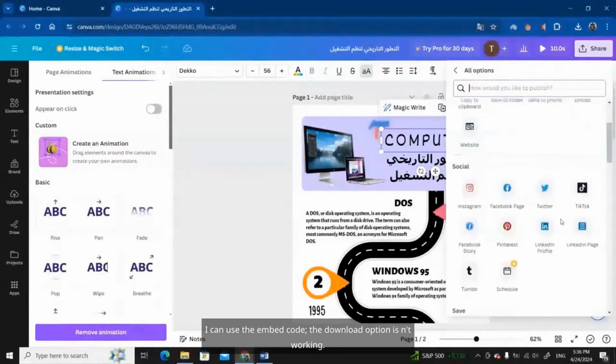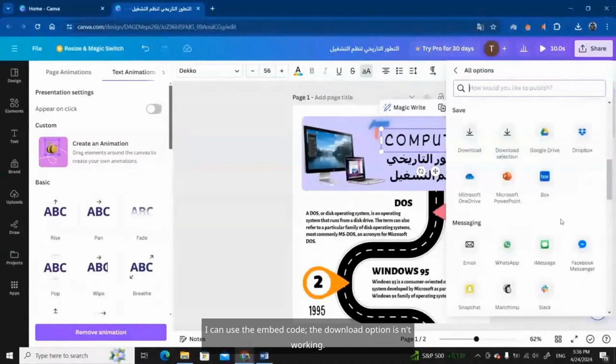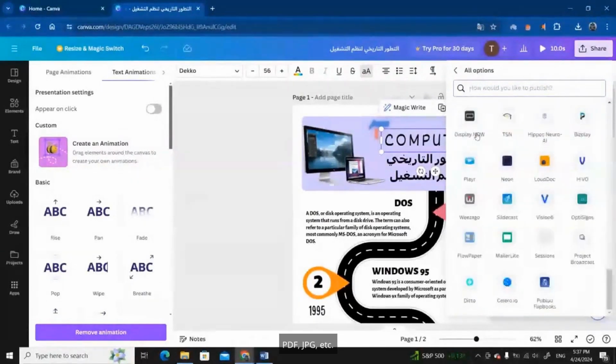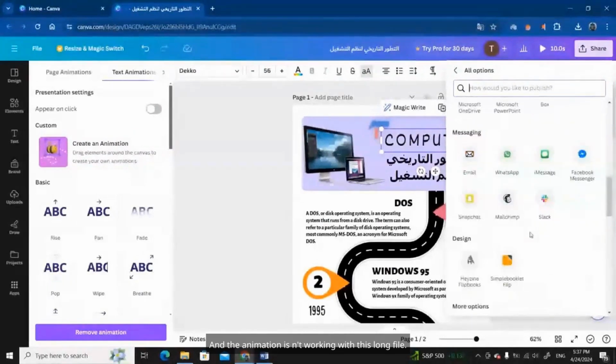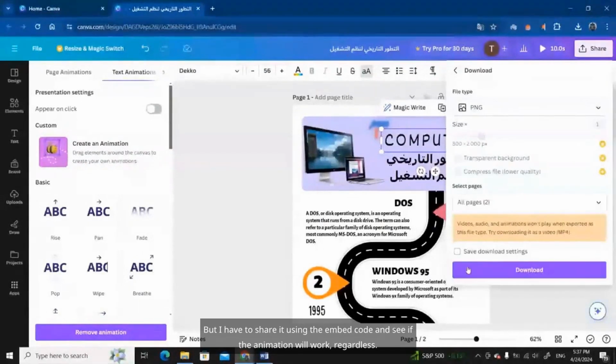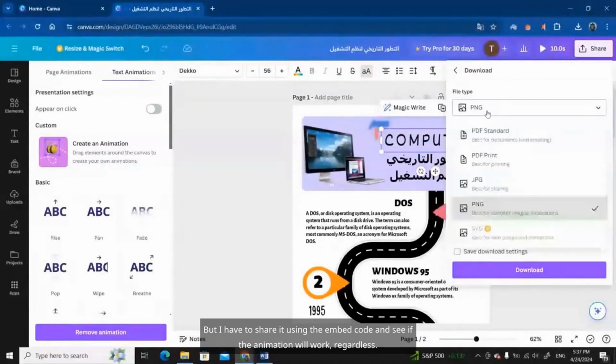I can use the embed code. The download option isn't working. The format isn't a video format, but I'll fix it. The download will tell you that there are 2 pages, PDF, JPG, etc. There's no video option, and the animation isn't working with this long file. It's a long video, but I have to share it using the embed code and see if the animation will work, regardless.